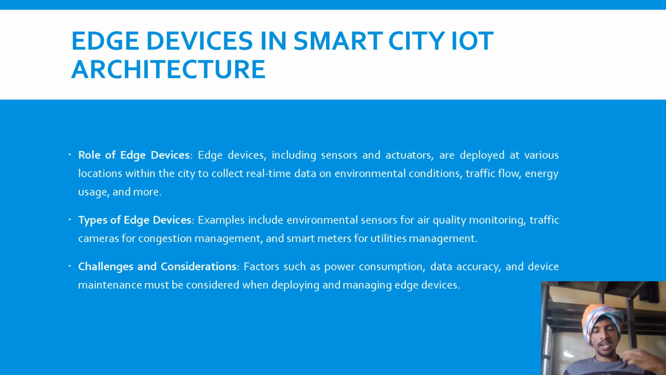Types of edge devices. There are different types of edge devices. Examples include environmental sensors for air quality monitoring, traffic cameras for congestion management, and smart meters for utilities management. For example, we have some ACs which work automatically. If they are working automatically, they are IoT devices. They will sense the flow of air in a specific room, and provide a temperature according to the flow of air or the temperature inside the room. That's how these IoT devices work.